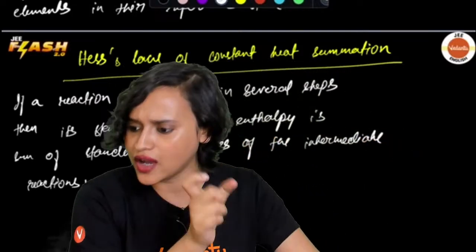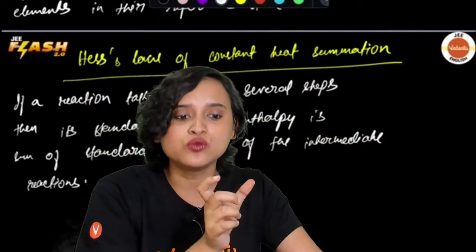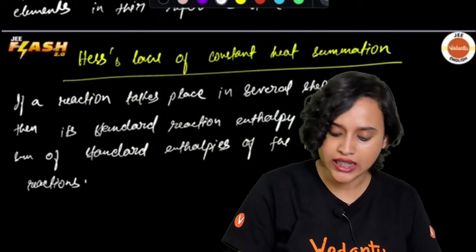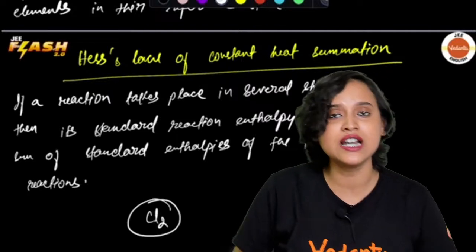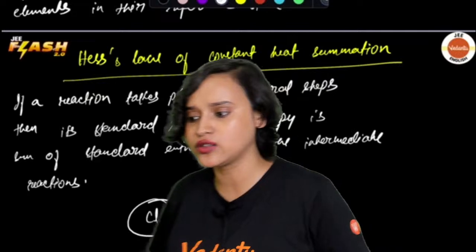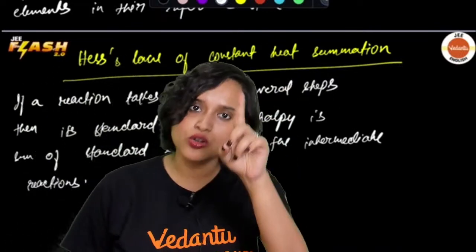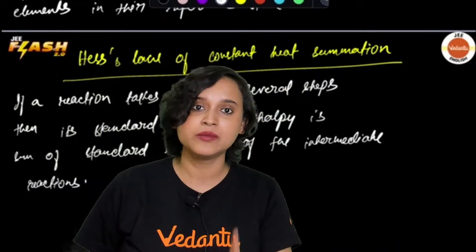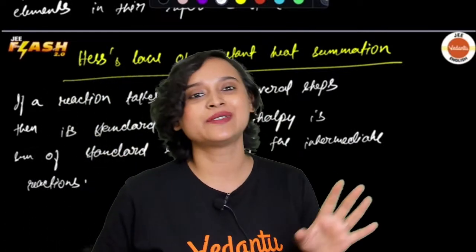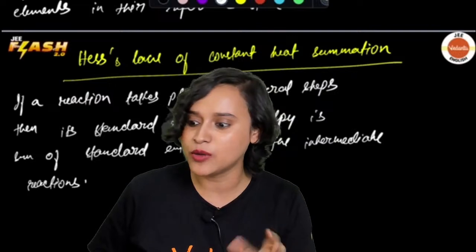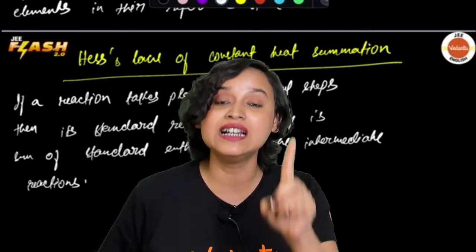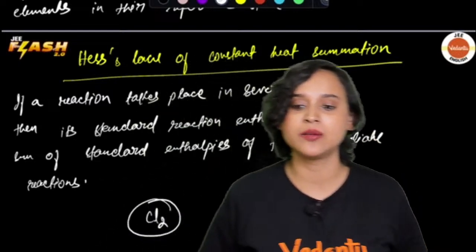So you usually have a molecule, but you want to break it down, because let's say that chlorine in its reference state likes to stay as Cl2. Now Cl2 is a molecule. I don't want Cl2. I want only one Cl, because that can only take that one electron. So what will I do? I'll break the bond. Once I break the bond, I will be getting a single atom, and that is called a standard enthalpy of atomization.